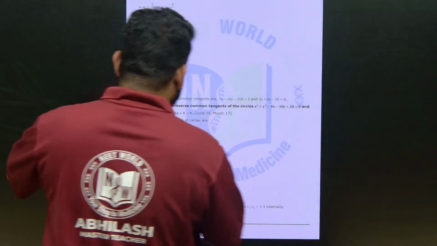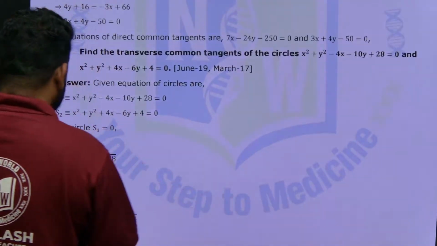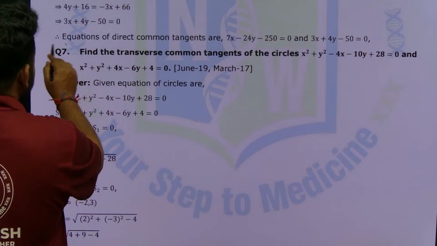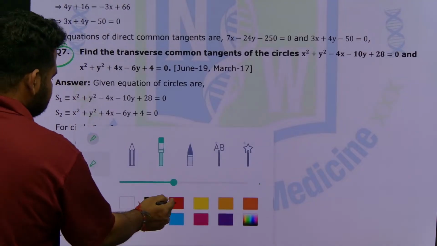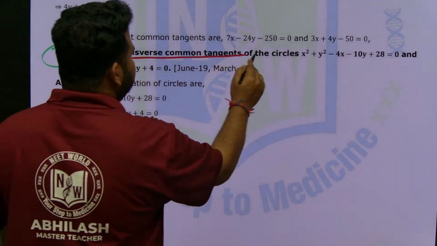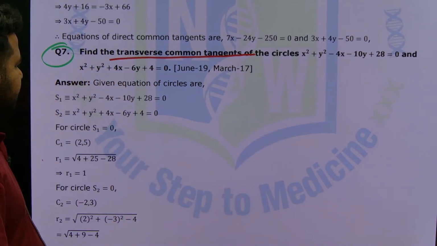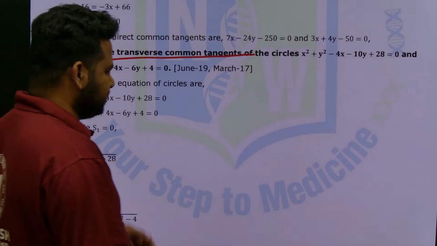Let us do the transverse tangent. Find the transverse common tangent. Here the figure is given, I think. Okay, let us solve this question. They have told us to find the transverse common tangents of the circles S1 and S2. First of all, let us write down the question.